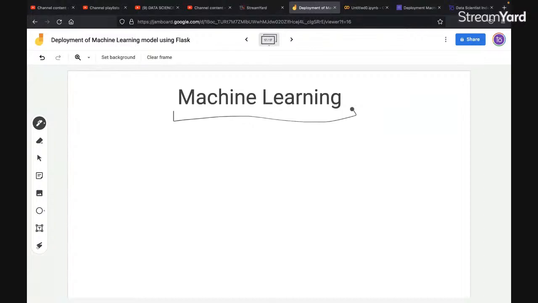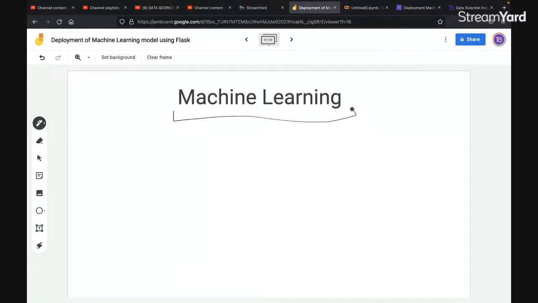So machine learning is a field where we train the machine in such a way that the machine doesn't require any support from a human. It just learns from its own past experience and is going to perform better and better, right? Now when we talk about these terms like machine learning, AI, and deep learning, what exactly are these, right?